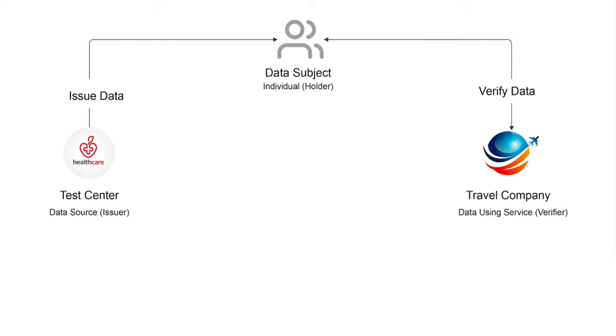Our demo character, David, has decided to travel abroad and therefore needs to get tested for COVID-19. In our demo scenario, a test center is a data source or issuer of the COVID test result. The data wallet app in David's mobile acts as the holder of the issued test result, and the travel company is the data using service or verifier.